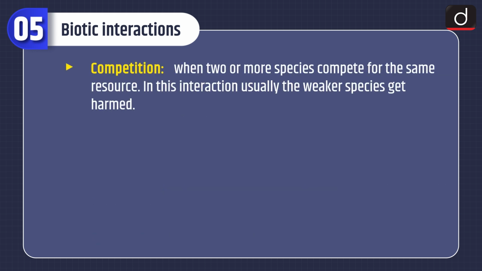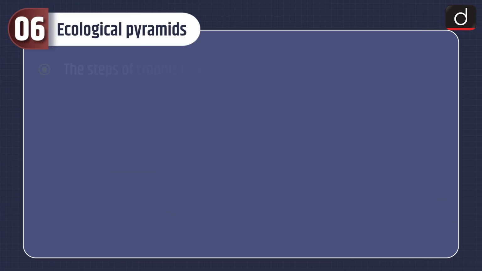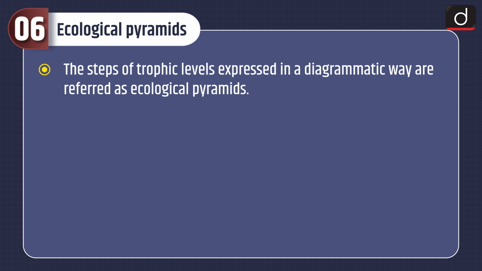And competition, when two or more species compete for the same resource. In this interaction, usually the weaker species get harmed. Now let's discuss about ecological pyramids. The steps of trophic levels expressed in a diagrammatic way are referred as ecological pyramids.